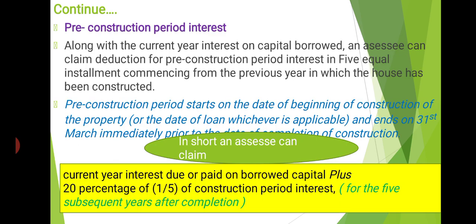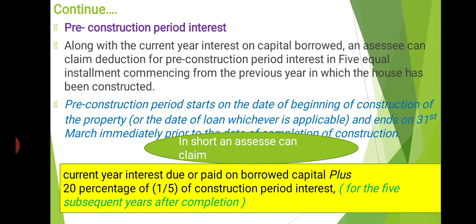Then an important thing that you have to listen to carefully: pre-construction period interest. What is meant by pre-construction period, and what is the interest of this period? Along with the current year interest on capital borrowed, an assessee can claim deduction for pre-construction period interest in 5 equal installments commencing from the previous year in which the house has been constructed. This is a very important point.